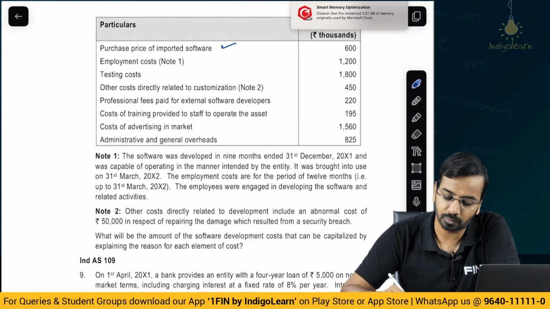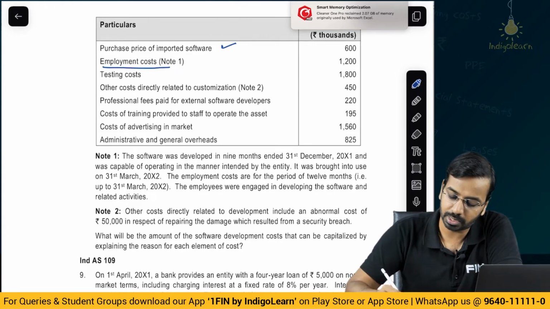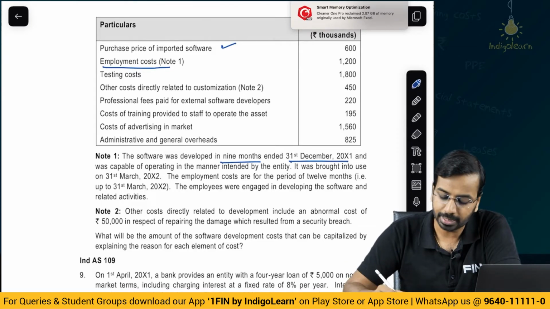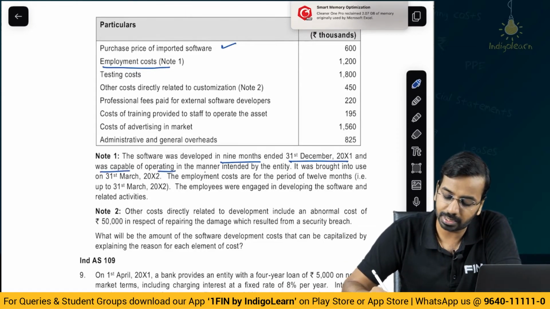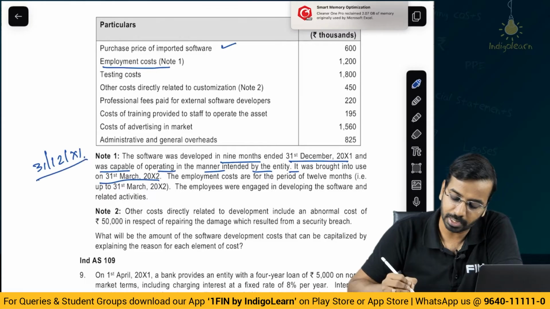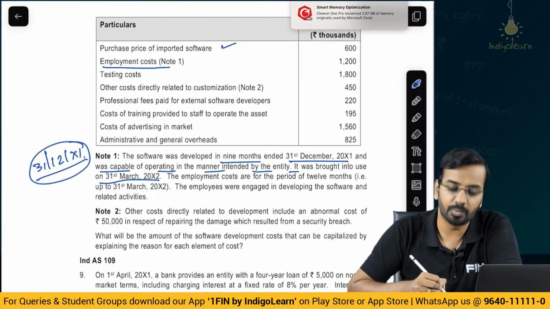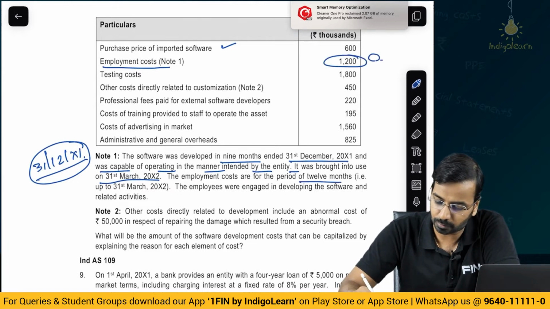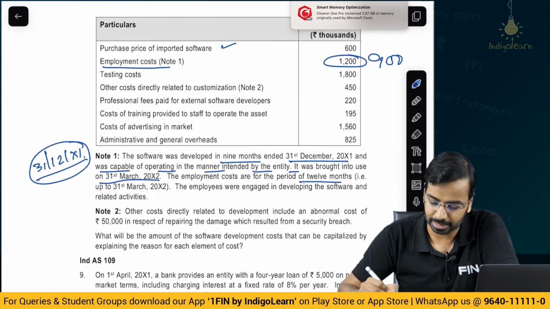Purchase price of imported software, employment cost. Note number 1 says the software was developed in 9 months ended 31st December of year 1 and was capable of operating in the manner intended by the entity. It was brought into use on 31st March of year 2. Now, please remember, you will capitalize till 31st December of year 1 and from this date only you will start charging amortization. The employment costs are for the period of 12 months. So, this employment cost is for 12 months, from this you will take only 9 months, that is 900.